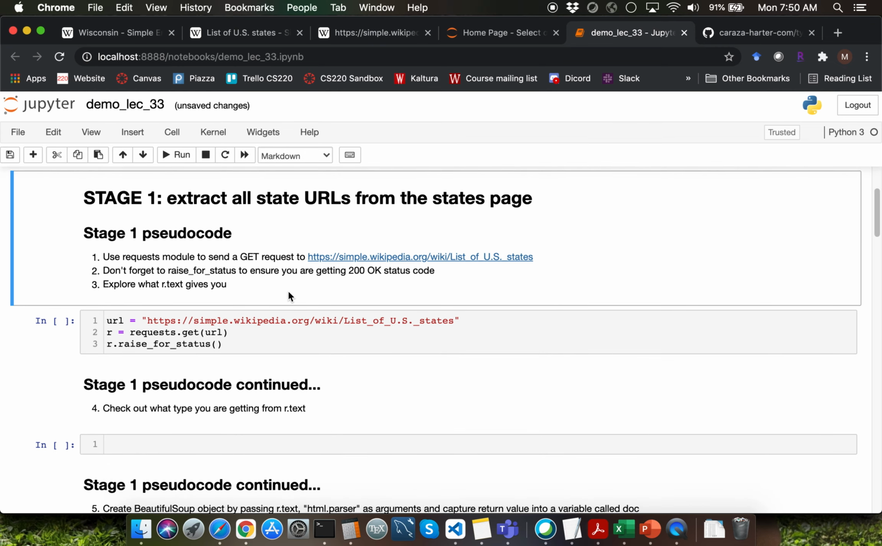Stage 1 is about extracting all of the state URLs from the state page that we just covered. Let me go ahead and do a recap of the requests module here for you. I have the URL as the Wikipedia page URL to the list of US states. Recall that you can send an HTTP GET request using the get function within the requests module by typing requests.get and passing the argument as the URL string. You're going to get the return value as the response object, which I've captured into a variable called r.